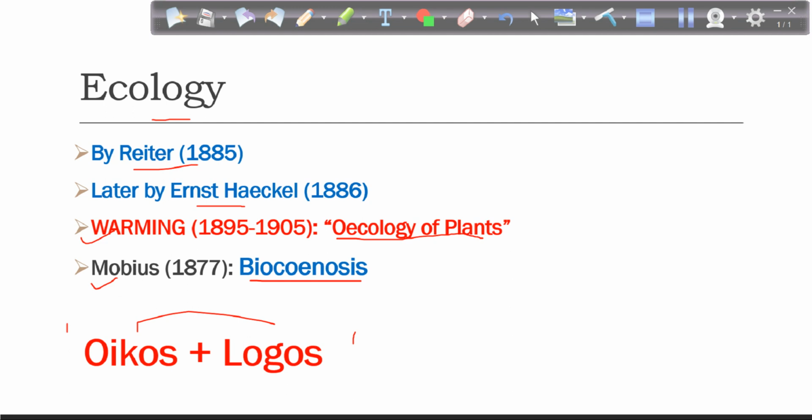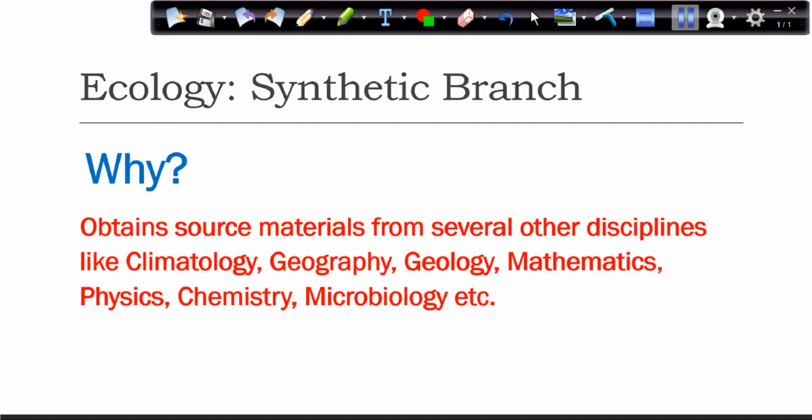So from where did the word ecology originate? It is from two words, oikos and logos. Oikos means house and logos means study. So basically we are studying the house of an organism, meaning the environment of an organism and how that is associated with the different biological environment, meaning other organisms, and the inorganic environment, meaning water, humidity, rainfall, etc. All those interactions are together studied under ecology.